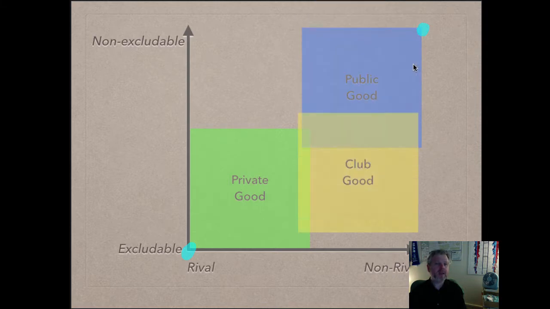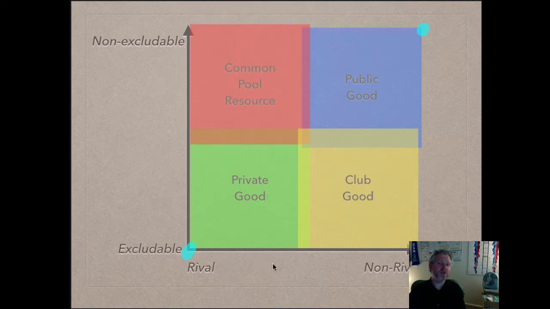All right, and then down here, goods that are excludable, yet they are not rival in consumption, are called club goods. So you can think of like a pay-per-view television or something like that. And then goods up here that are non-excludable, yet the consumption of them takes away from the whole, are called common pool resources. So that's why we needed to get all this vocabulary before we talked about common pool resources, all right? Because that's going to be what we talk about today. We've already talked a good bit about private goods. In fact, most of your econ classes deal with private goods, goods that are excludable and rival.